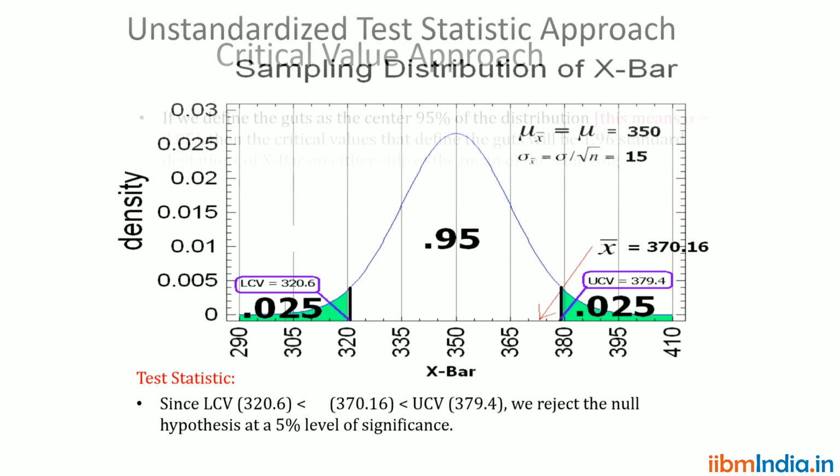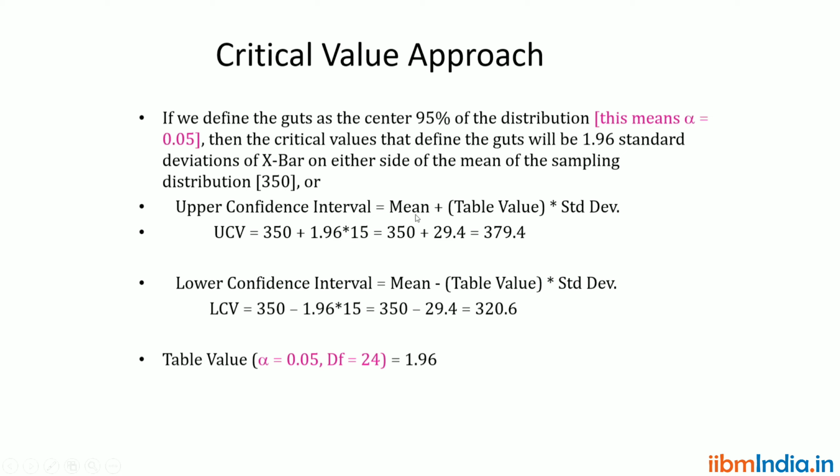So mean plus table value into standard deviation: mean is 350 plus table value 1.96 multiplied by standard deviation. So we are getting 379.4. That is the upper confidence interval. And the lower confidence interval is 320.